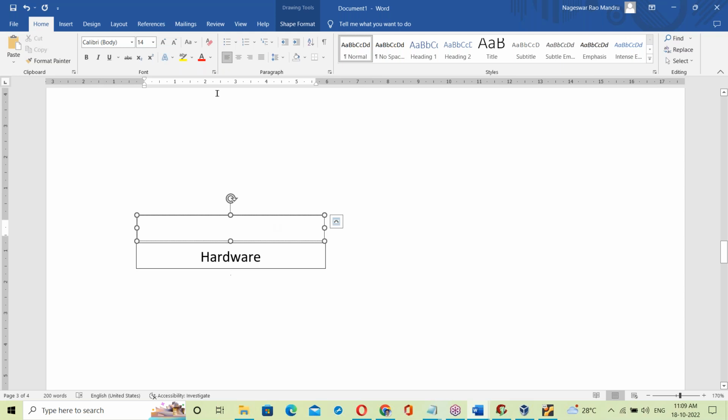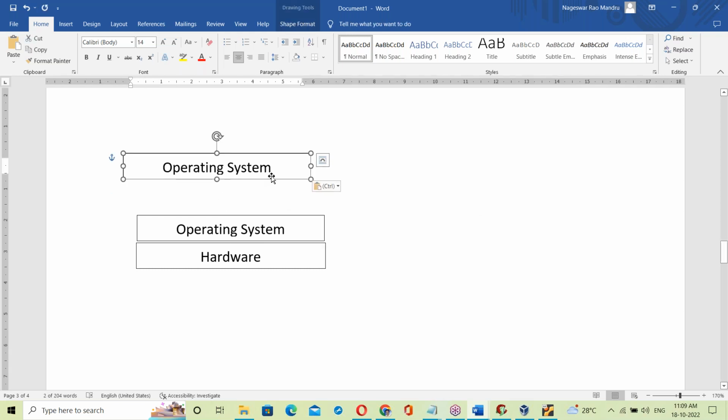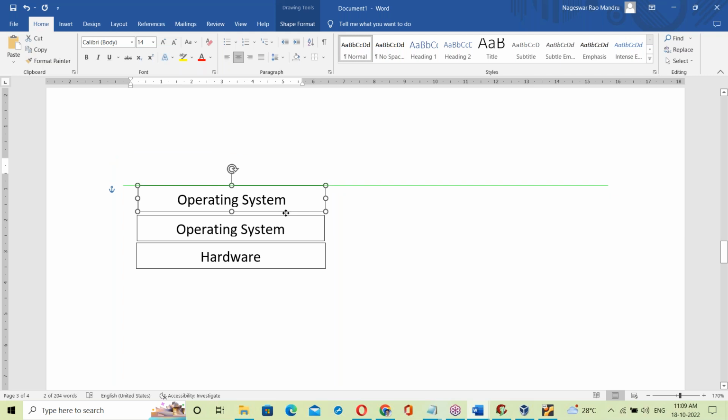On top of it comes the operating system. On top of the OS, all the programs run, right? Previously, we discussed the same concept at the beginning.